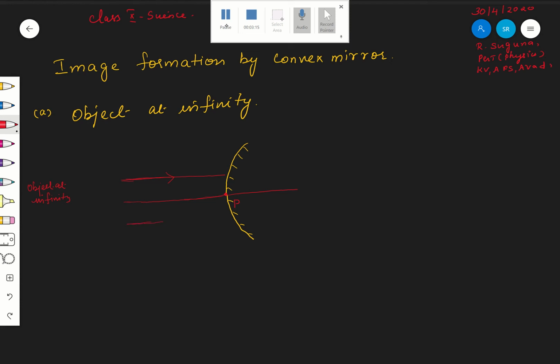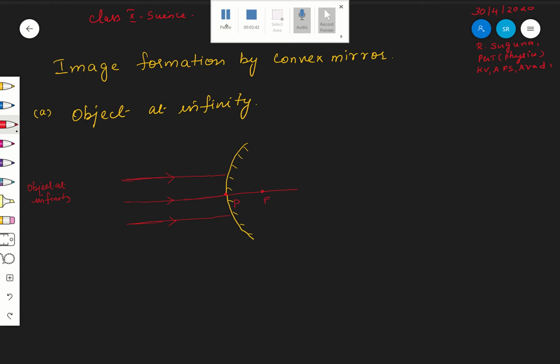So I am taking two rays, one above the principal axis, one below the principal axis, and one definitely on the principal axis. Just like you recall your principal focus, the rays parallel to the principal axis after reflection will appear to diverge from a point. Therefore, fix the position for focus, so it will be easy for you. That is why this is an easy method.